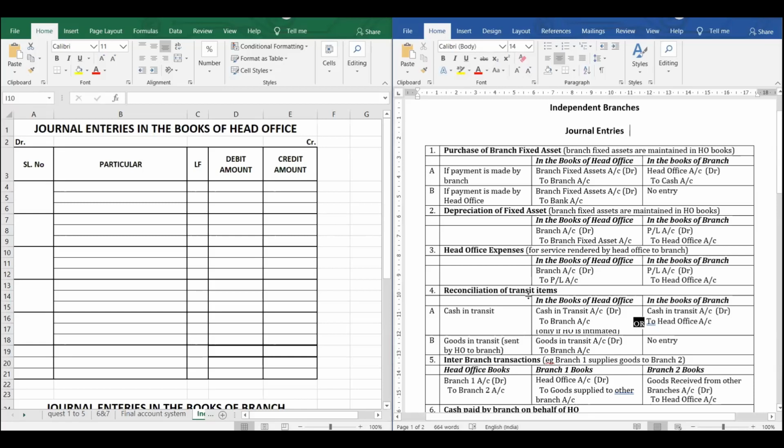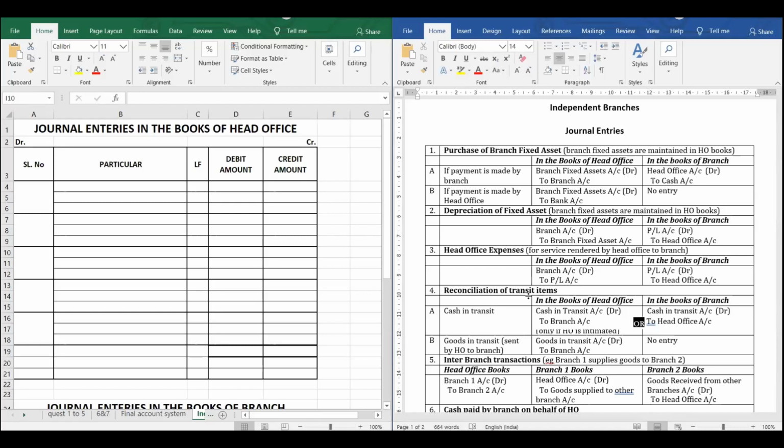Reconciliation of transit item. There are two types of transits which can take place. One is goods being sent from the head office to the branch, or cash being sent from the head office to the branch. Cash is being sent for various purposes, to pay expenses like rent, salary, etc. And goods are being sent so that they can sell them.